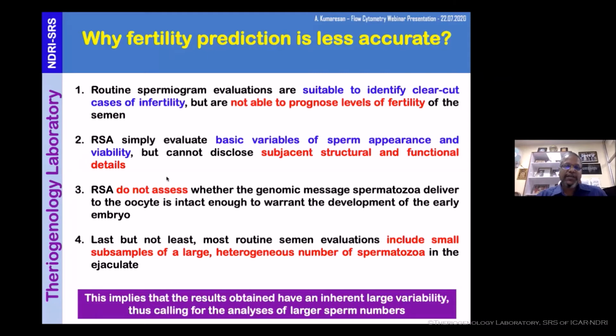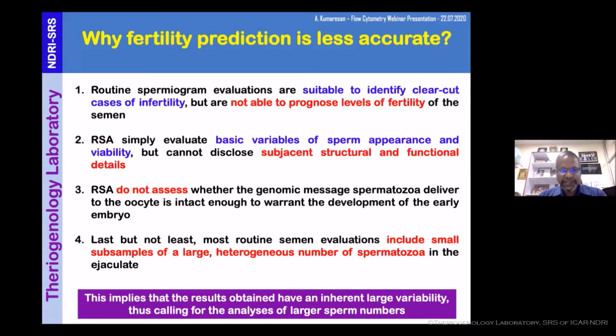Second, routine semen evaluation simply evaluates the basic variables of sperm appearance and viability, but cannot disclose subjacent structural and functional details. The third one is, RSA does not assess what genomic message the spermatozoa carries, whether it is good or bad. We don't differentiate. And the fourth one is very important, last but not the least,